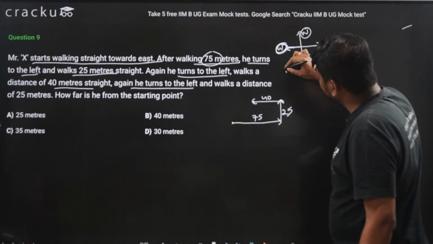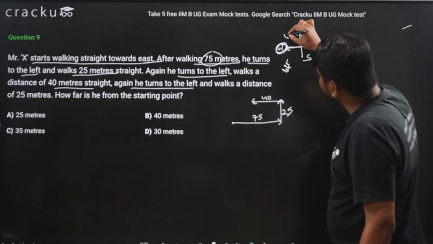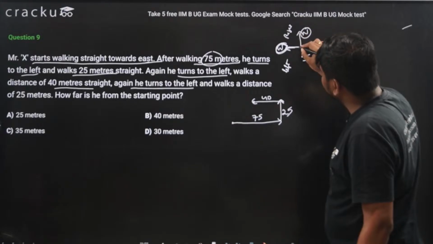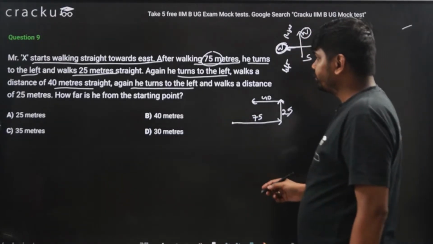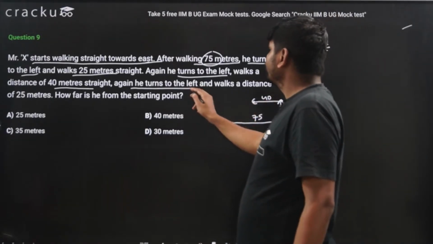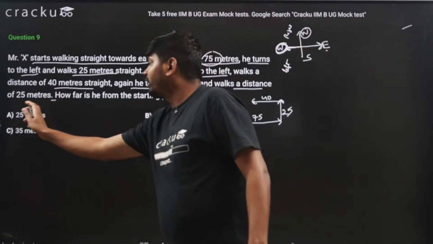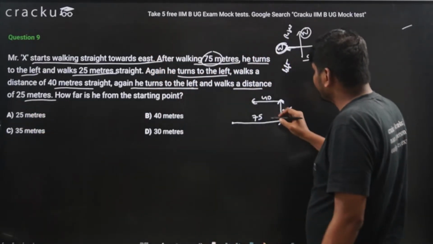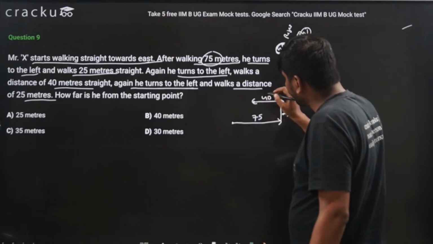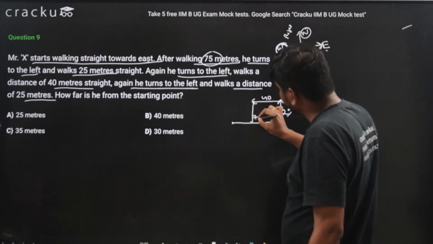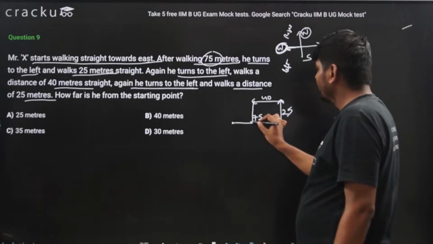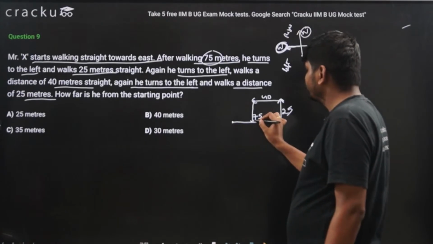So he turns to the left and walks a distance of 25 meters. So by walking 25 meters, he will reach here. Therefore, he will reach on this line.